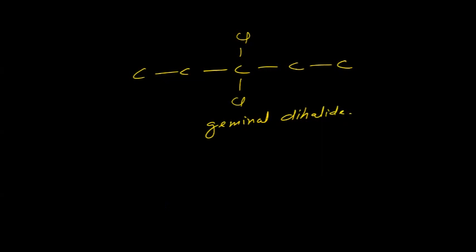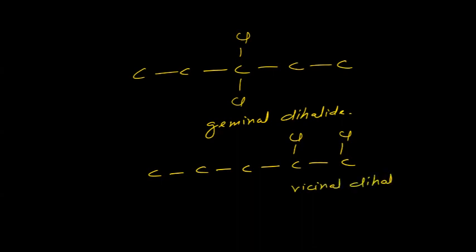If we have carbons like this and say halogens are on adjacent carbons, then it will be vicinal dihalide. In vicinal dihalides, the halogens can be on any two adjacent carbons. So chlorine can be here also. These are again adjacent. Chlorines can be here also, adjacent.